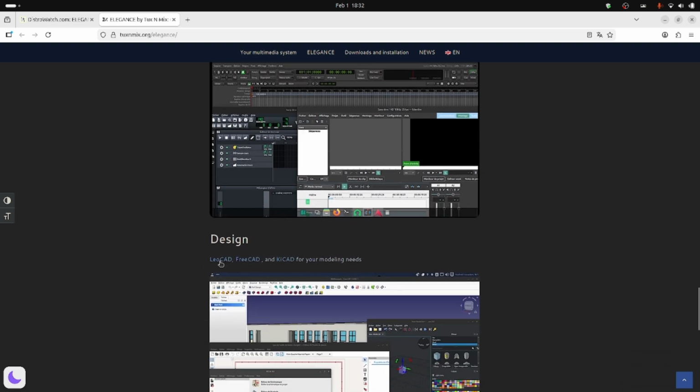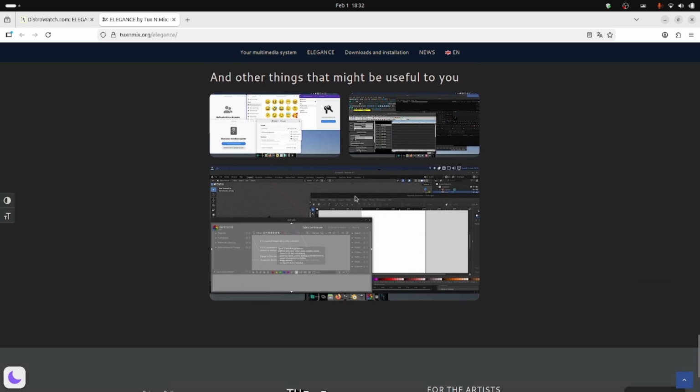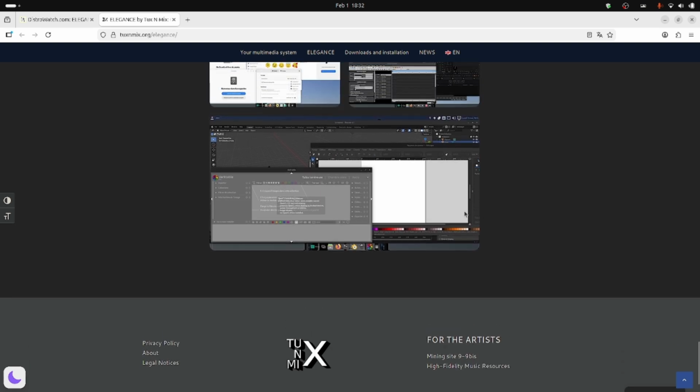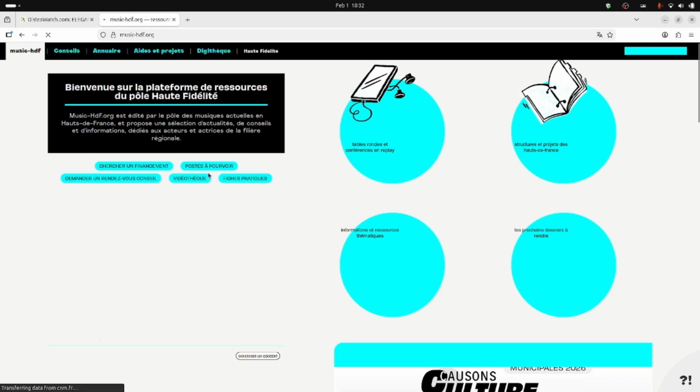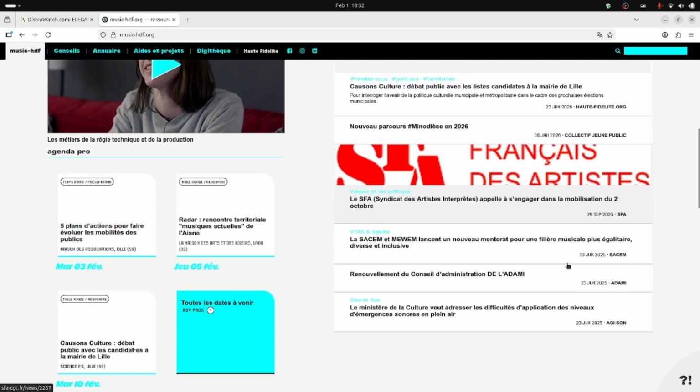Then for design people, if you are a designer, you can use LeoCAD, FreeCAD and KiCad for your modeling needs. And there are some other softwares for the general users. Those are also included. And there are some links for the artist, high fidelity music resources. So let us try this out. What exactly is there? High fidelity music resources. Okay. So this we will check it out.